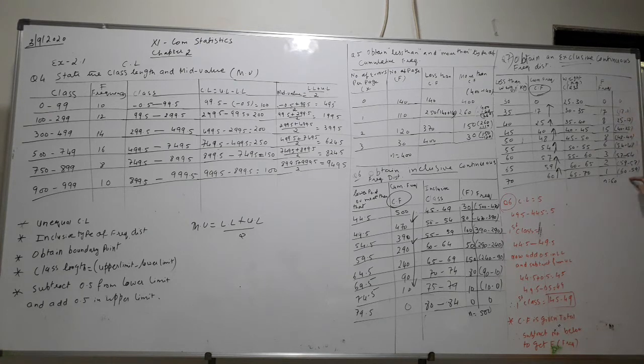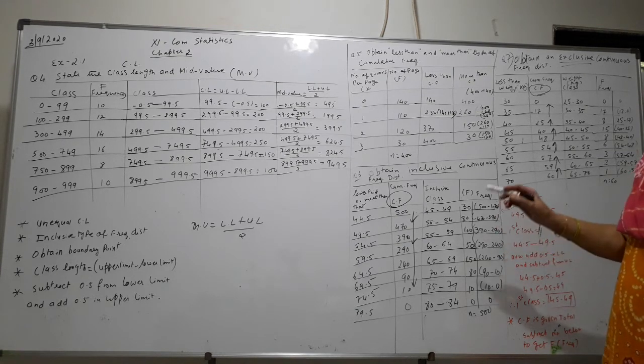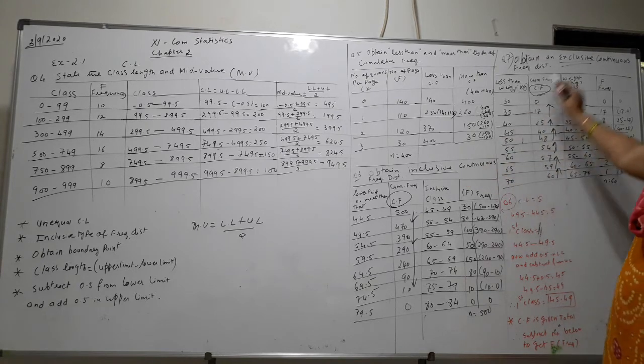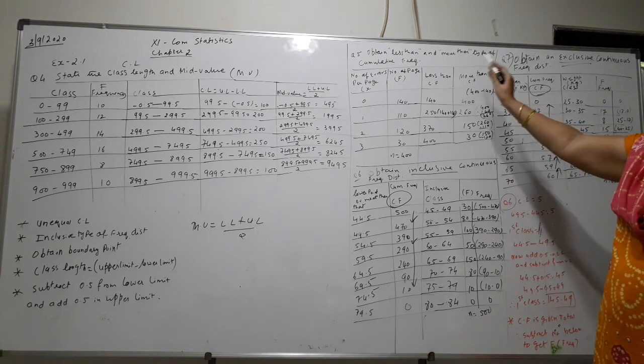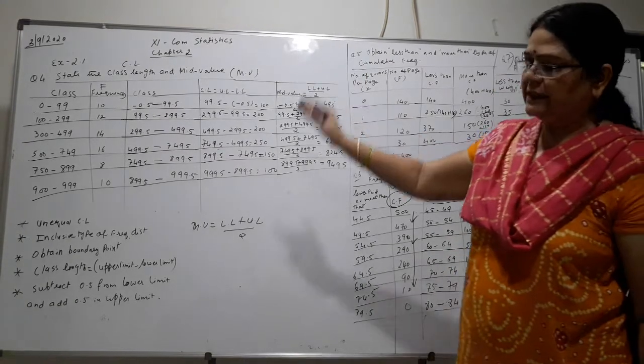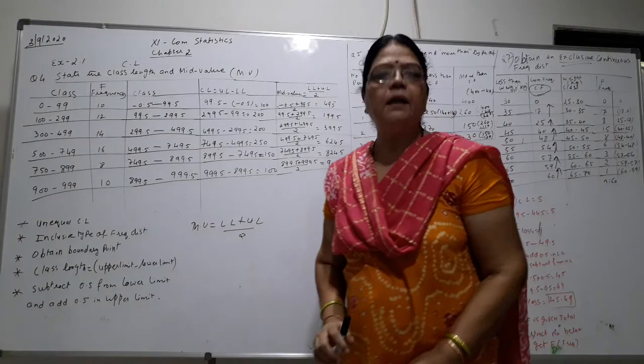How did I get it? I have worked it out here. Okay. So these sums which we have worked out, that is the 4th, 5th, 6th and 7th: inclusive type, exclusive type, less than, more than, then mid value and class length. All the sums are very important.